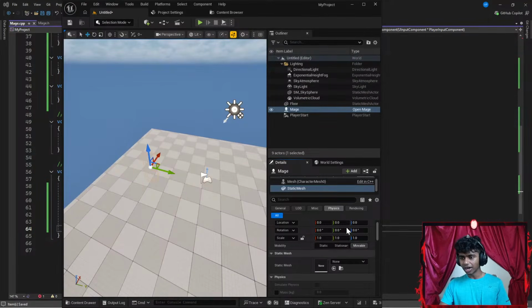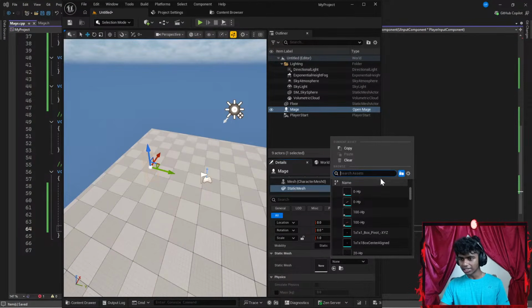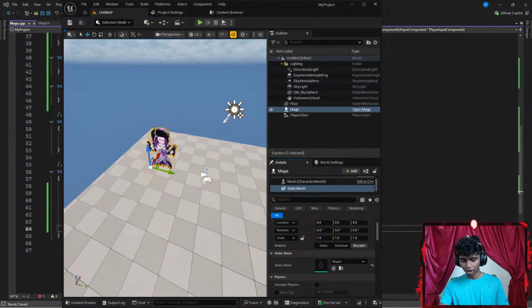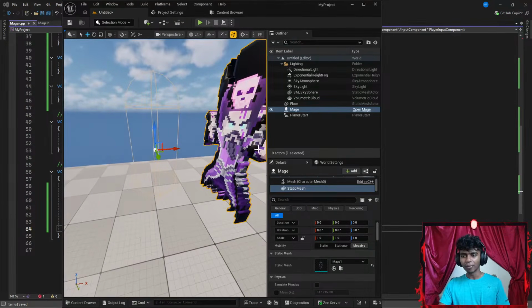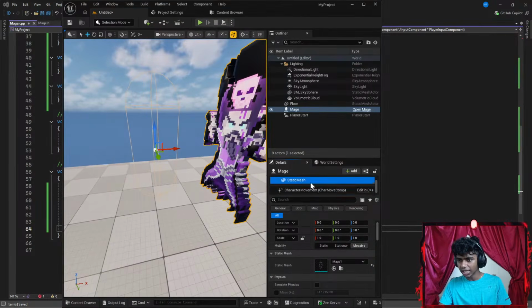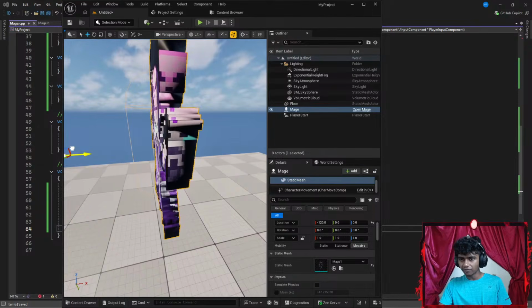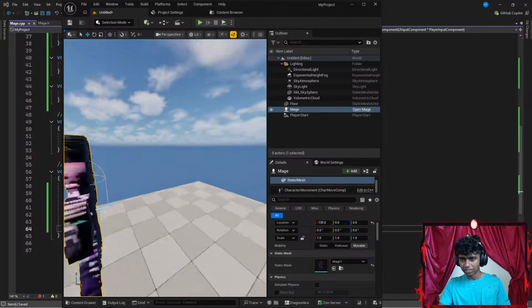Okay, now in here, I'm gonna go all the way up here. Let's type something like mage. And I'm gonna go ahead and load my mage in here. Okay, but my mage is kind of away from my capsule, so I'm manually gonna change its position. Let's go ahead and select only my mesh. I want to get its position to be a bit in front. I want to get it like inside my capsule.